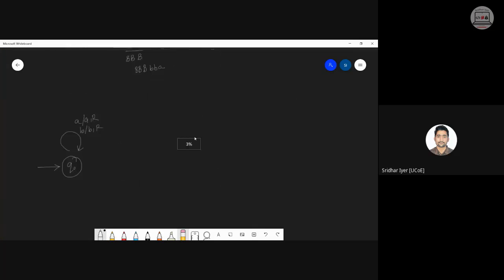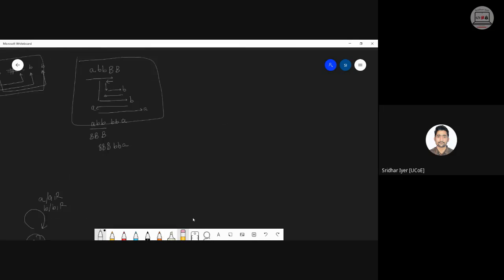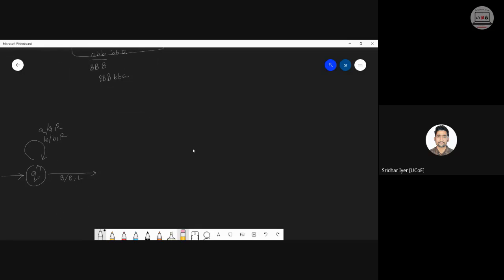Now I'm bypassing every character and going till the blank character, and now start moving to the left. Whatever character is over here, that I have to read. So I'm in Q1. Now your entire diversions will take place. One path will read A and the other path will read B.